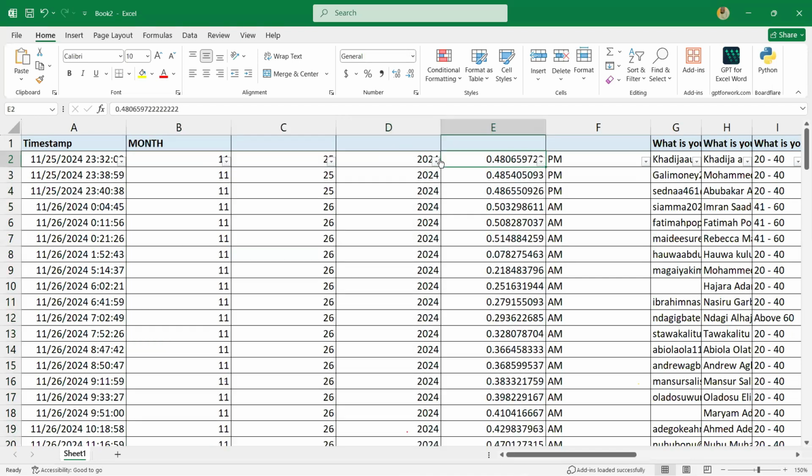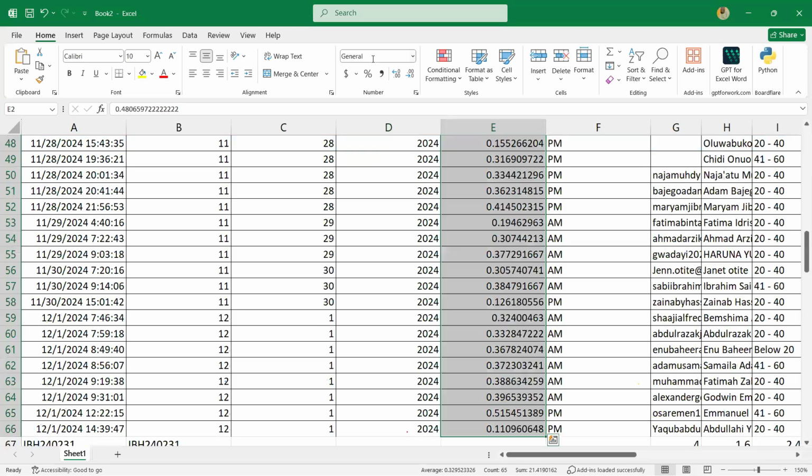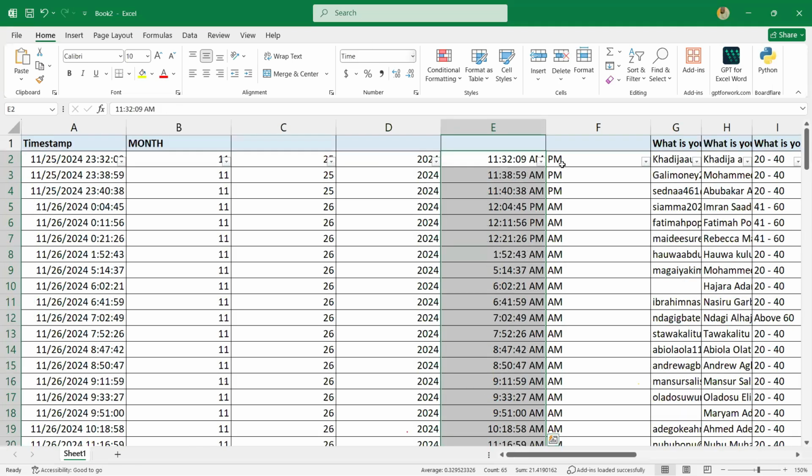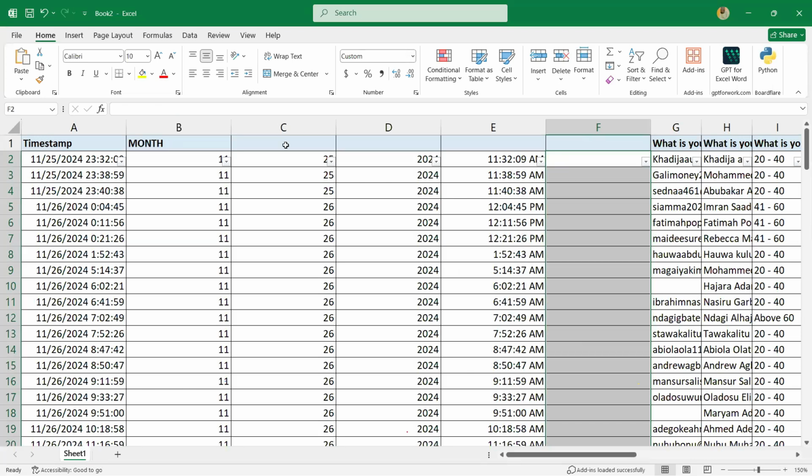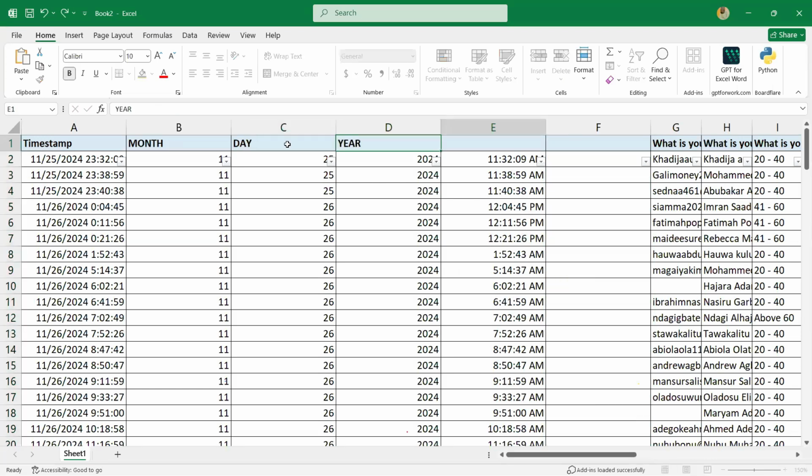So now, let me change this one also to time. Let me change it to time. So once I change it, you have your month, you have your day here. Good. So that's for text to column. We took very long time for this text to column. So let's quickly move to